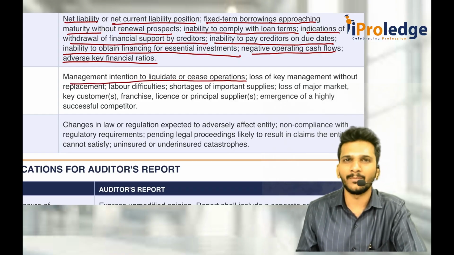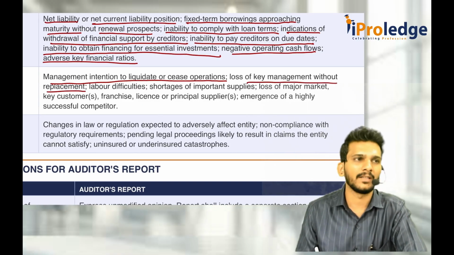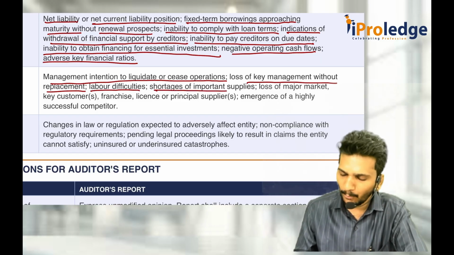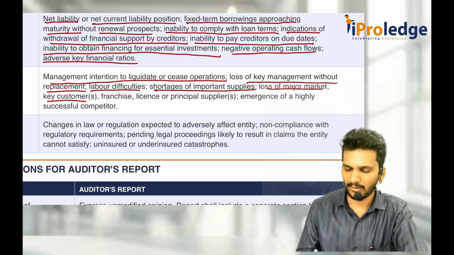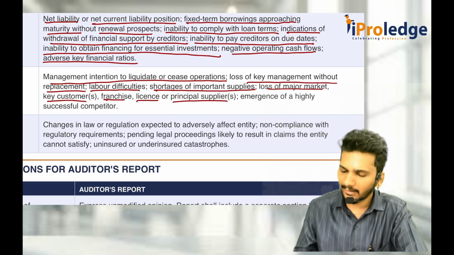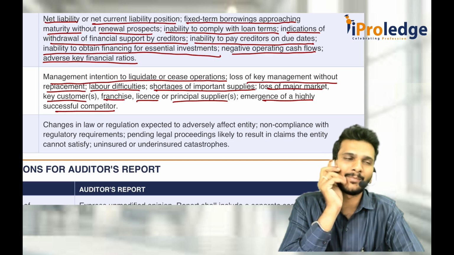With respect to operating: management's intention to liquidate or cease the operation. They only want to close the company. Or loss of key management personnel without any replacement. Or labor difficulties. Or shortage of important supplies. Loss of a major market, or key customer, franchisee, or license, or principal supplier. Or a highly successful competitor has emerged. These are some operating indicators.